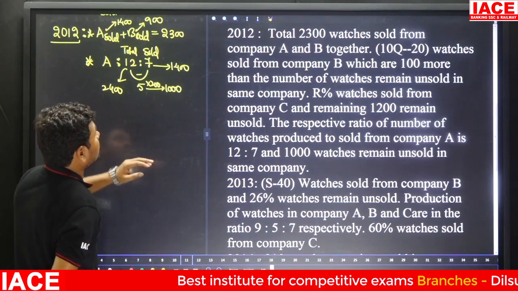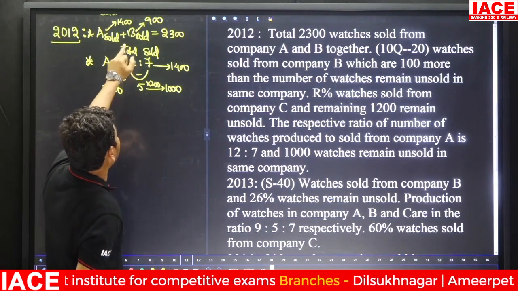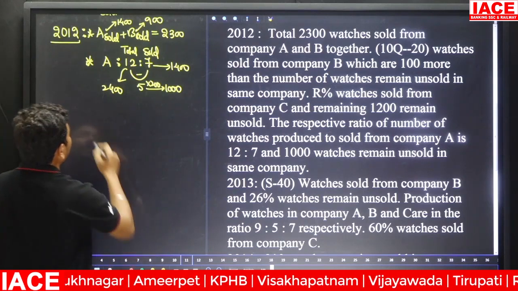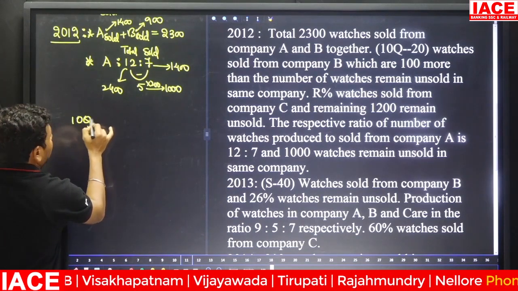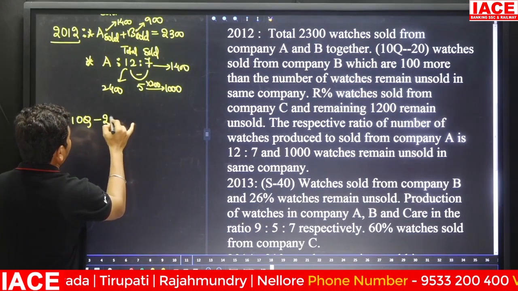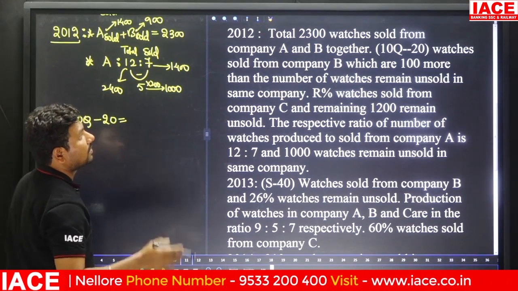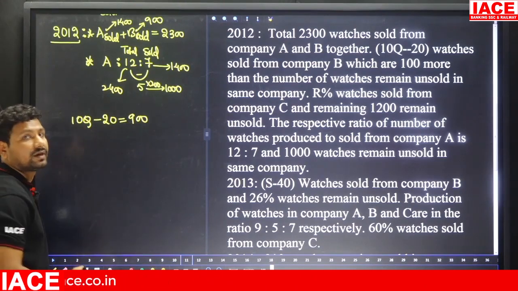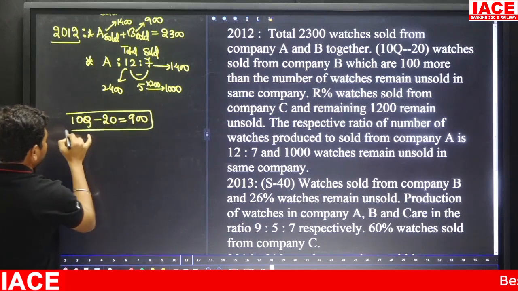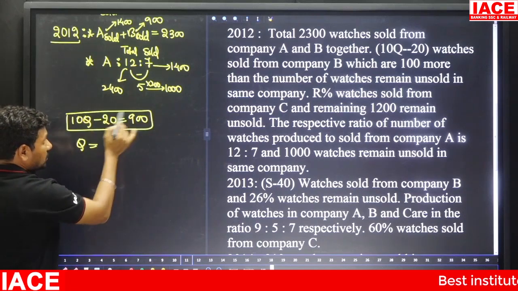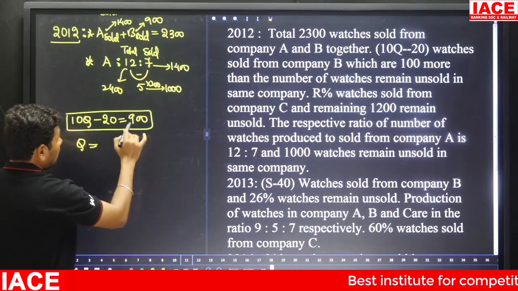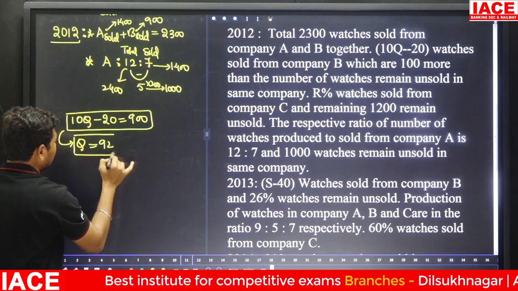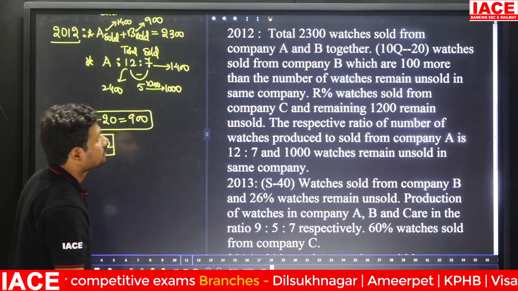A and B together sold a total of 2300 watches, and B's sold value is 900. So 10Q minus 20 watches sold from company B is equal to 900. Then Q is equal to, minus 20 is coming to the right side, it is plus 20, so 920 by 10 is equal to 92. Q value is generated.